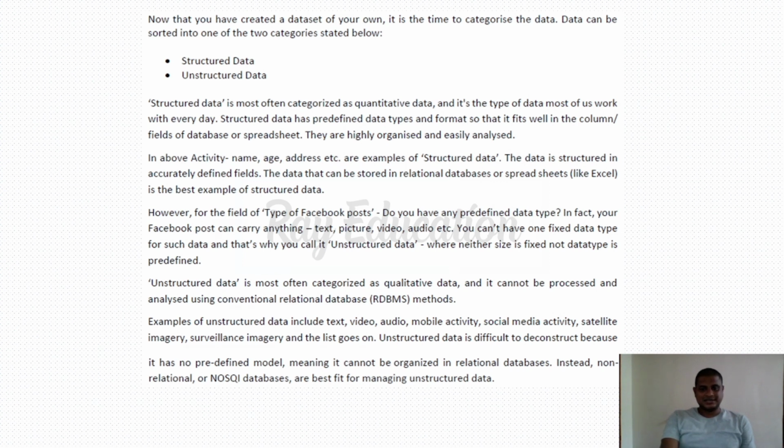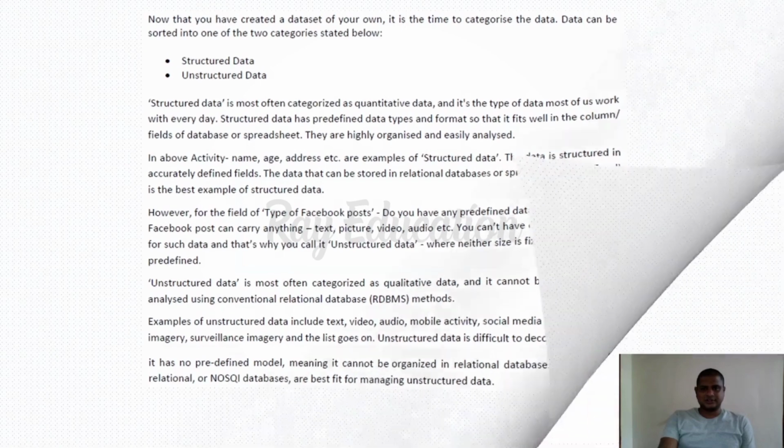For the unstructured data, it comes under NoSQL databases. When we can't categorize data in a relational database, then it can be considered unstructured data. Unstructured data comes under non-relational or NoSQL databases, which are the best fit for managing unstructured data. So these are the two types of data. The first one is structured data and the second one is unstructured data. Structured data is quantitative data and unstructured data is qualitative data. So this is the difference between structured and unstructured.